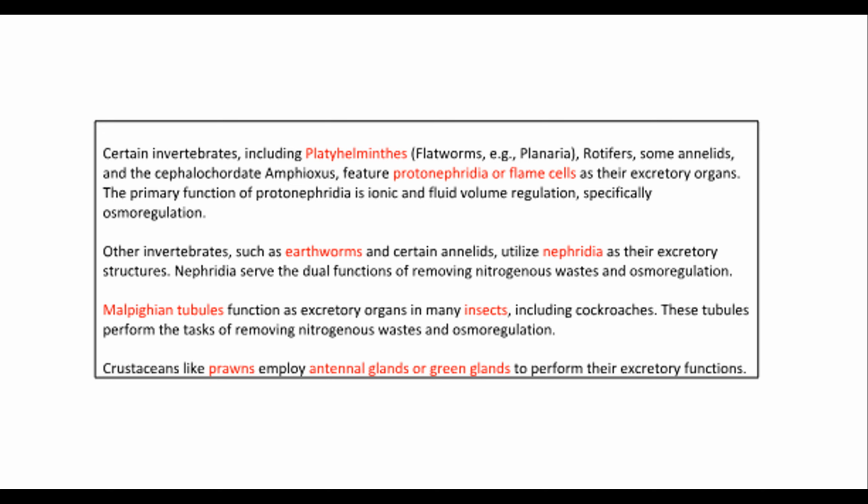Other invertebrates, such as earthworms and certain annelids, utilize nephridia as their excretory structures. Nephridia serve the dual functions of removing nitrogenous wastes and osmoregulation. Malpighian tubules function as excretory organs in many insects, including cockroaches. These tubules perform the tasks of removing nitrogenous wastes and osmoregulation. Crustaceans like prawns employ antennal glands or green glands to perform their excretory functions.